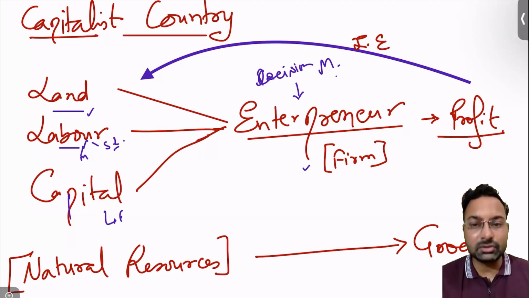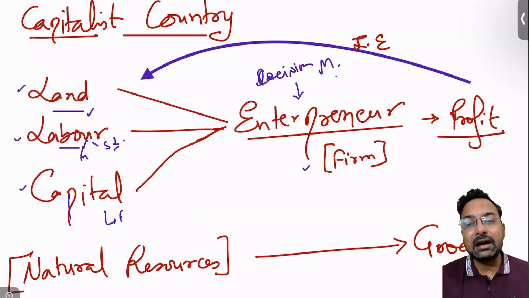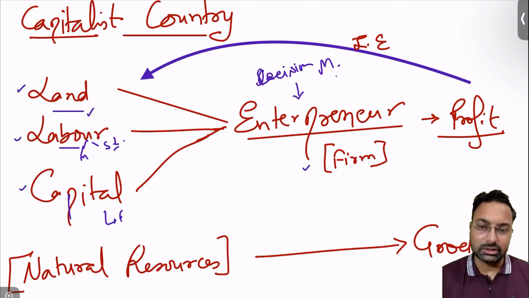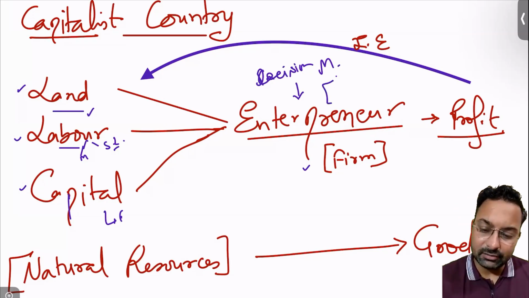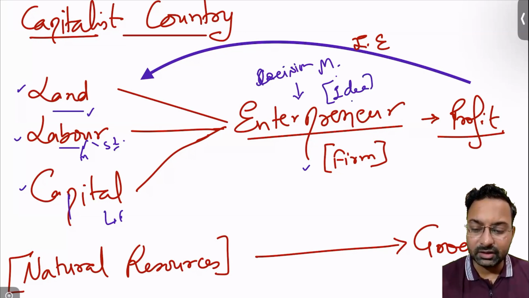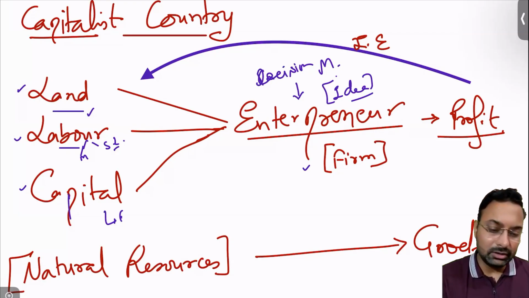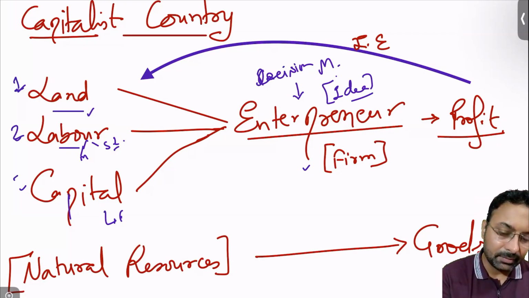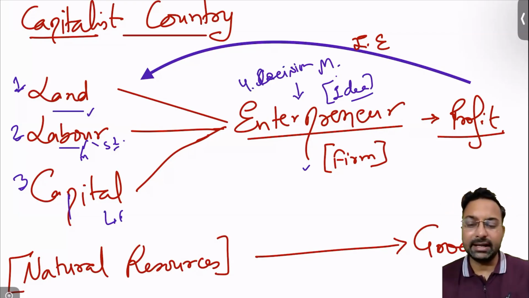Until and unless this entrepreneur is there, all those things like land, labor and capital will remain idle, right? They will not be put into use till a person comes and decides, okay, we want to produce this thing, and these are the things I want to do. So this person in effect also comes with an idea of a product. Now all these things, one, two, three, four, that is land, labor, capital and entrepreneur, are the factors of production. Till all those things are available, production will not take place, right?